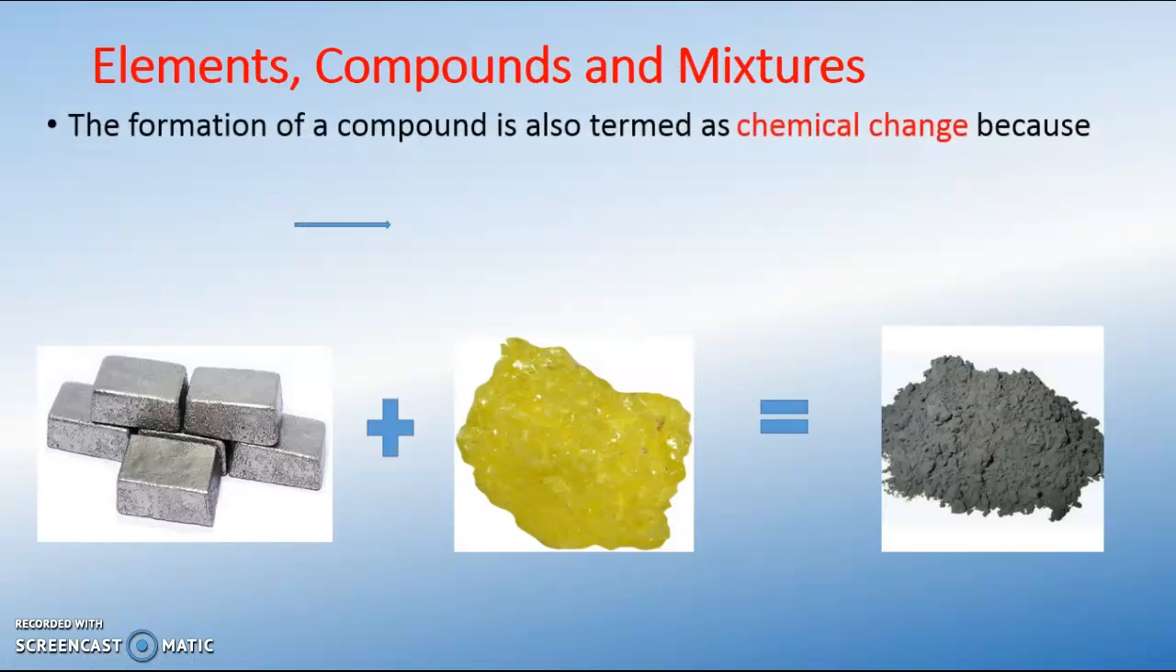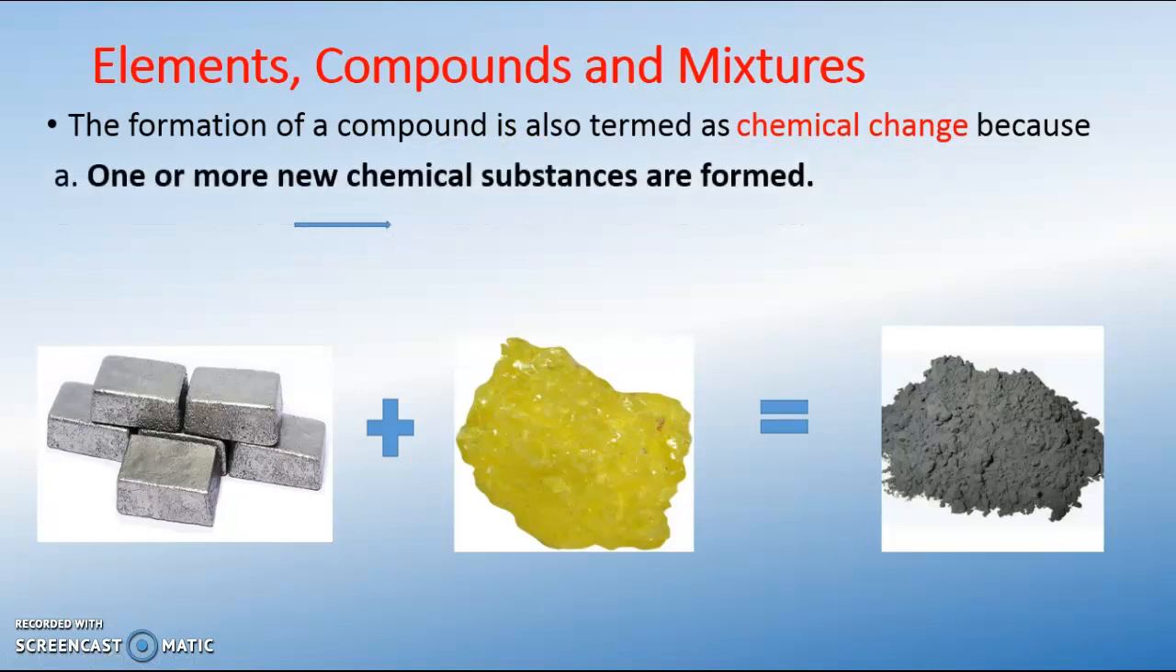Now let's look at this. For the formation of compounds, we can also term this a chemical change. Why can we term this a chemical change? Because one or more new substances are formed. So here, I have an ion.